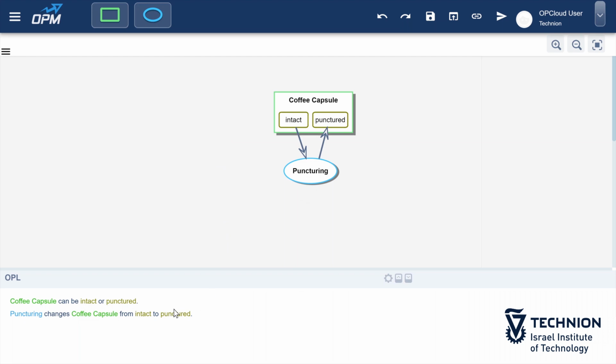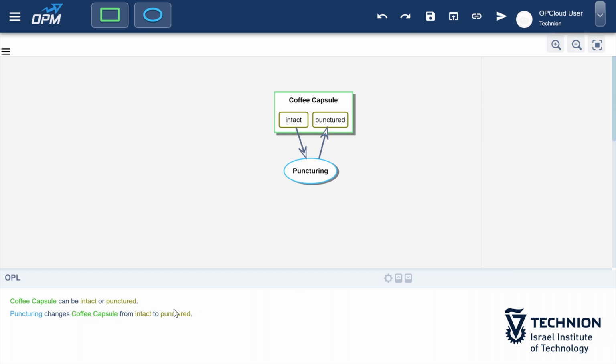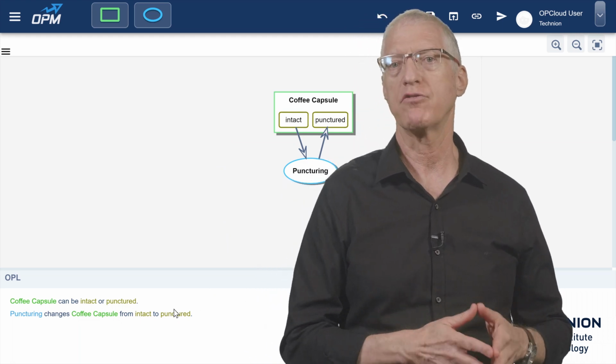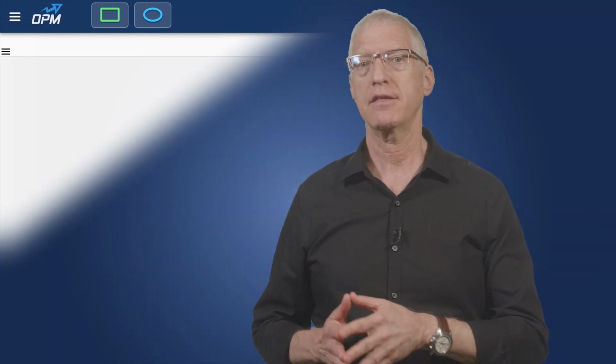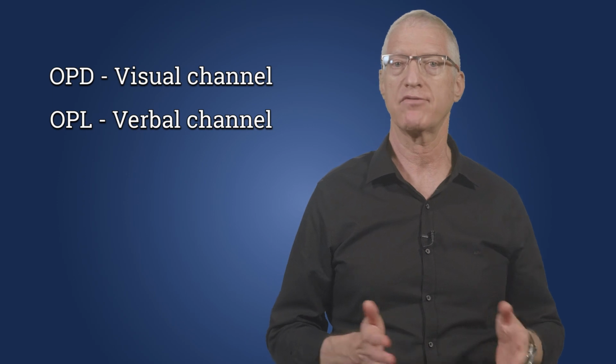An object in OPM is represented by a rectangle with green contour, a process by an ellipse with blue contour, and states by rounded corner rectangles with gold-brown contours. The reason OPM makes use of both modalities is that humans process information in separate channels and preferences between the two modalities vary.